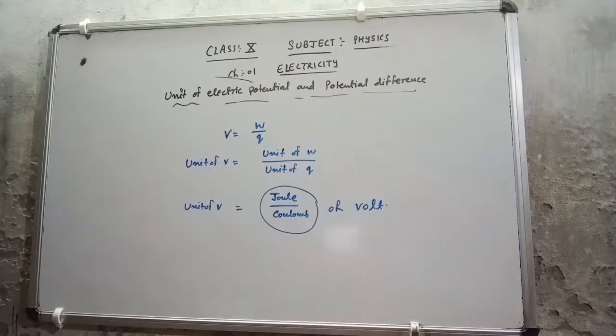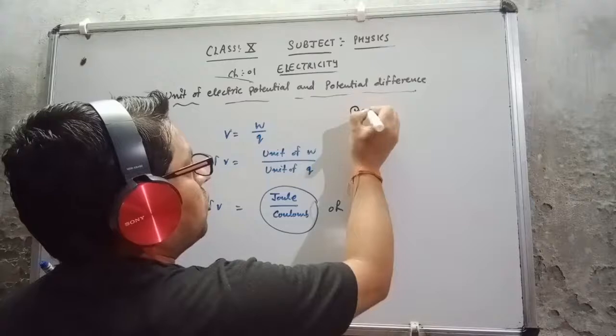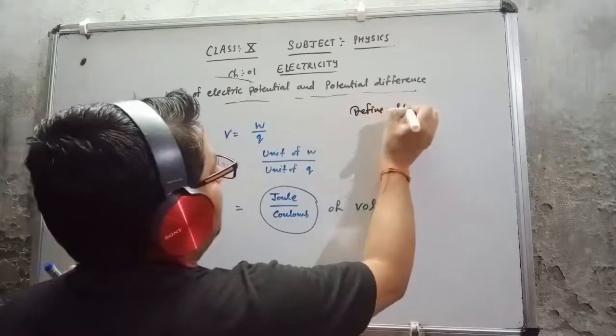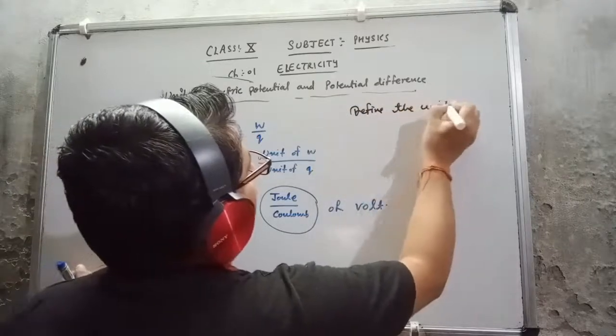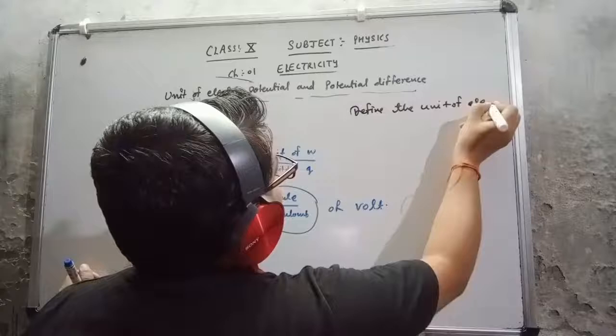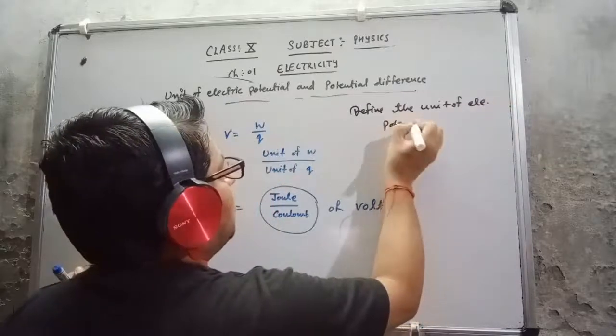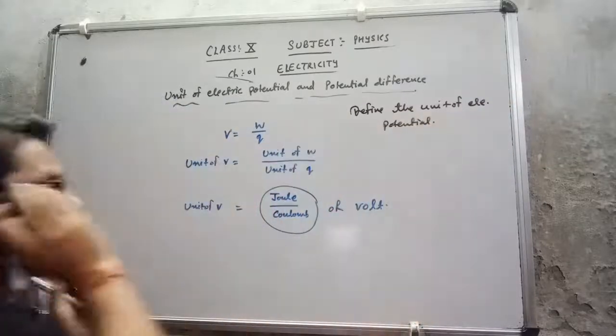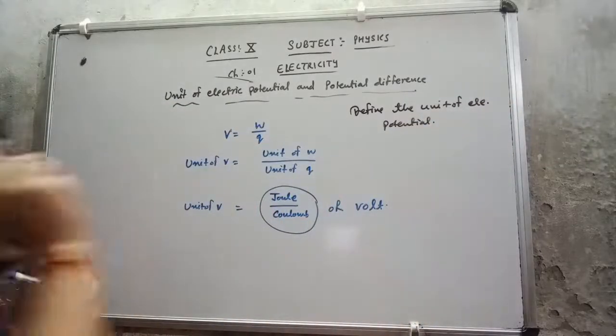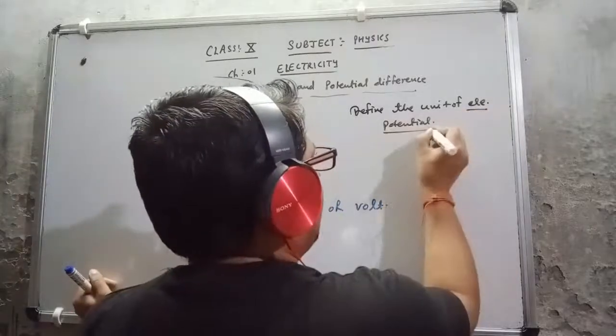Now same, if they are asking you to define the unit of electric potential, keep in your mind what they are asking. Electric potential.